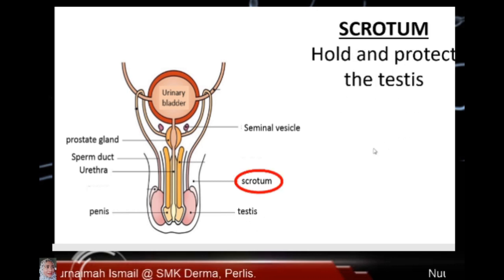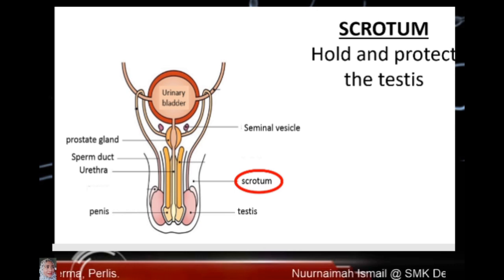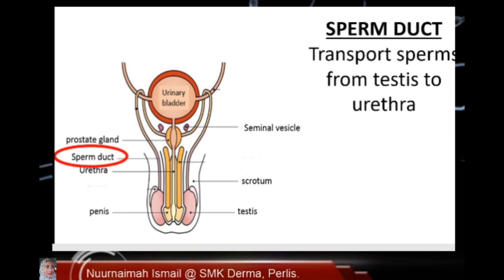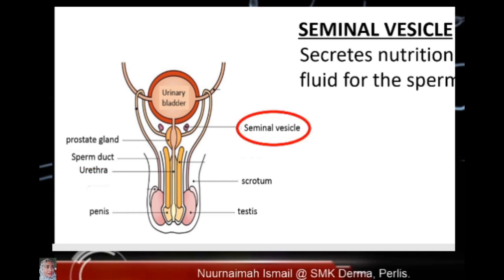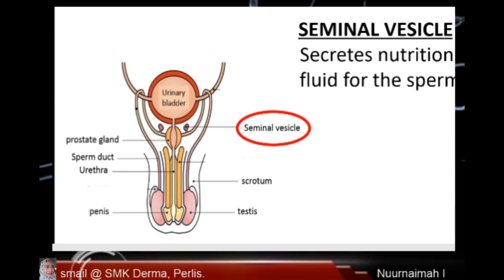After that we go to scrotum. Scrotum hold and protect the testis. Sperm duct. Sperm duct transport sperm from testis to urethra. Seminal vesicle secretes nutritional fluid for the sperm.